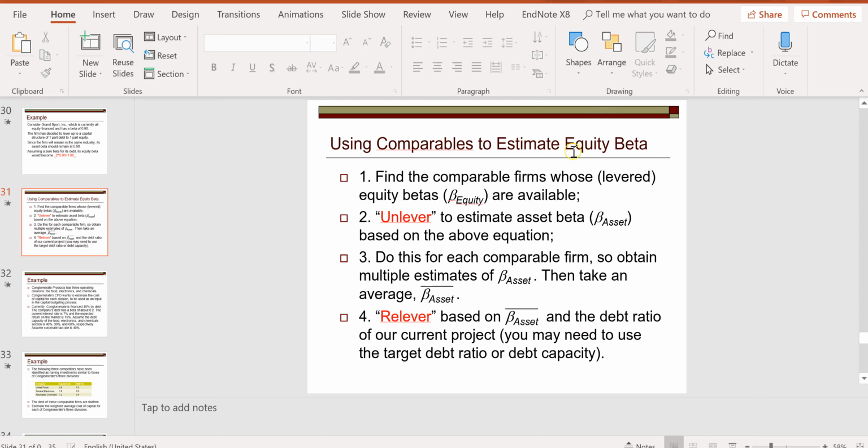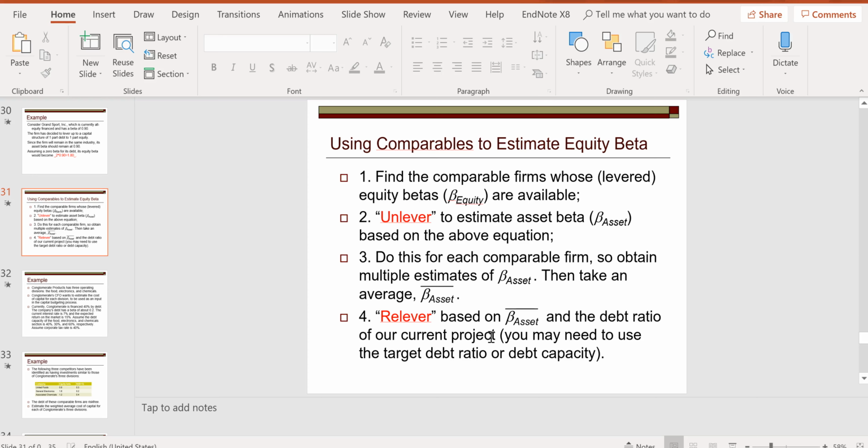So these are the steps we need to take to estimate the equity beta of our project. Once we have the equity beta, because the debt beta is given as 0, we can figure out the weighted average cost of capital based on the betas.